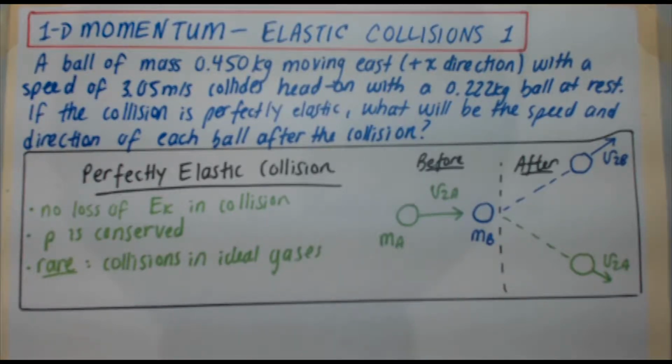A ball of mass 0.450 kilograms moving east in the positive x direction with a speed of 3.05 meters per second collides head-on with a 0.222 kilogram ball at rest. If the collision is perfectly elastic, what will be the speed and direction of each ball after the collision?